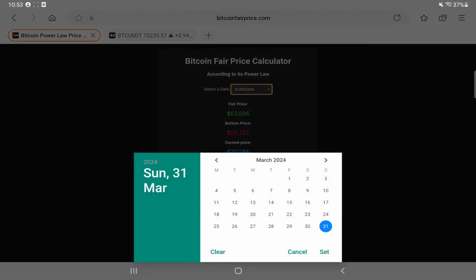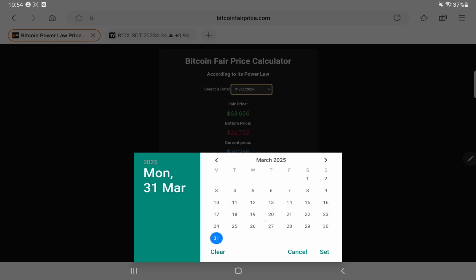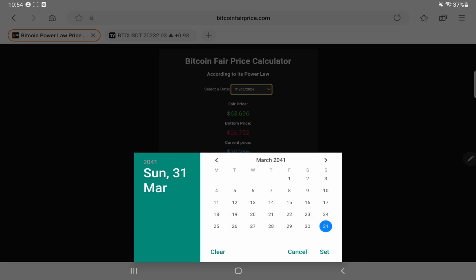If you actually go on here and we select a year, let's say 2024 is a mid-year, 2025 is the top, 2029 is the top, and then 2033, 2037, 2041 is going to be a top. If we actually have a look, that's 17 years from now.